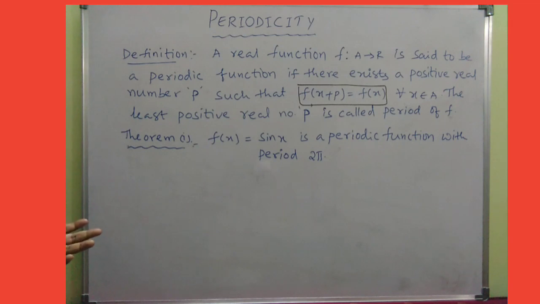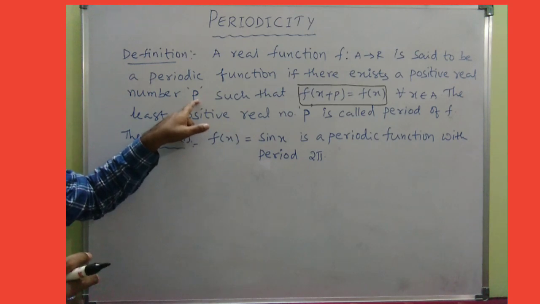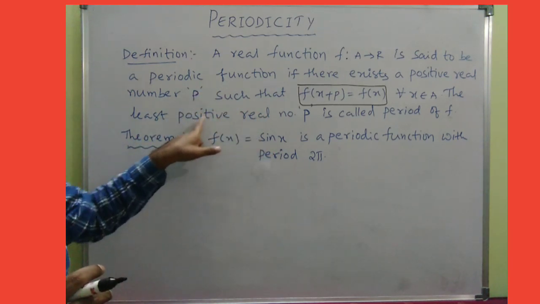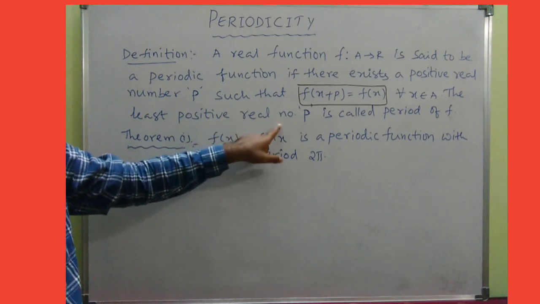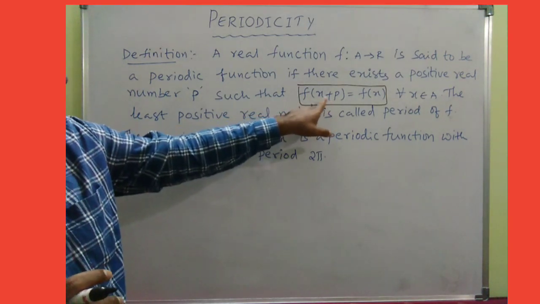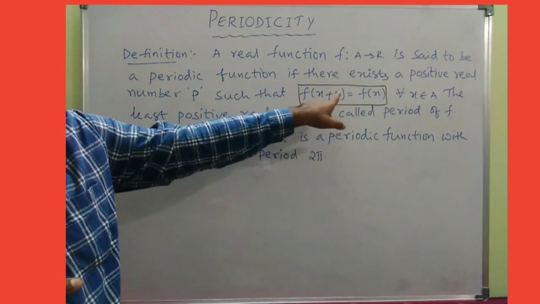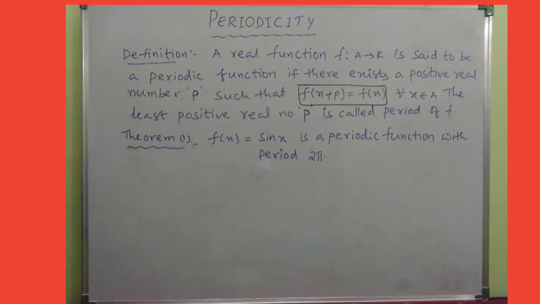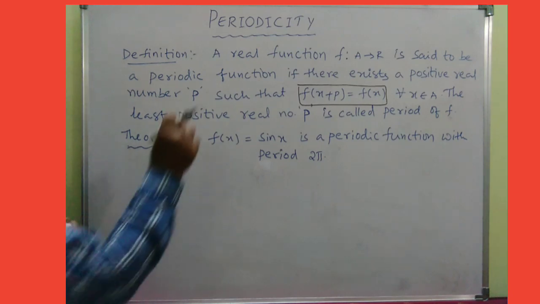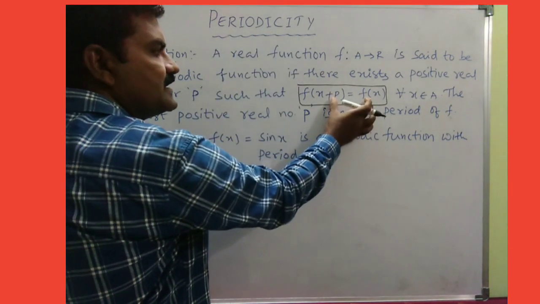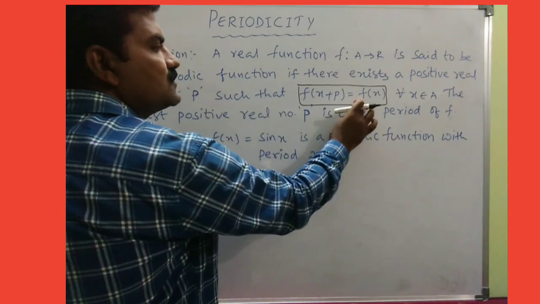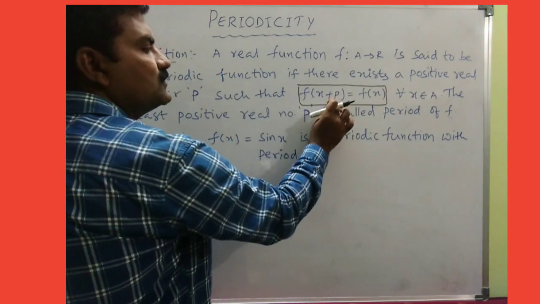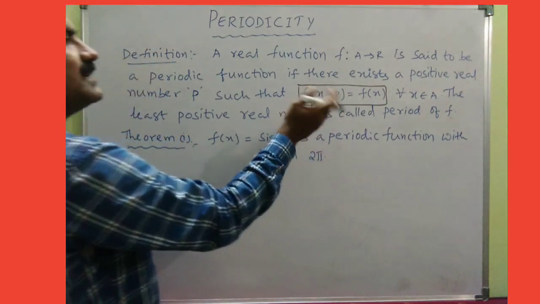Anyhow, if we go with some example, then only you will be able to understand this concept. Please remember, p is the smallest positive real number, the least positive real number, and moreover, f of x plus p is equal to f of x. These are the only two conditions. When you hear the word periodicity, remember that if f of x plus p is equal to f of x, then the least value of p is called the period of that particular function.